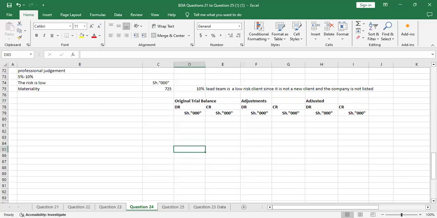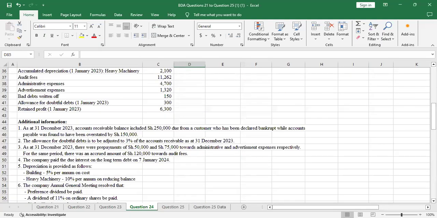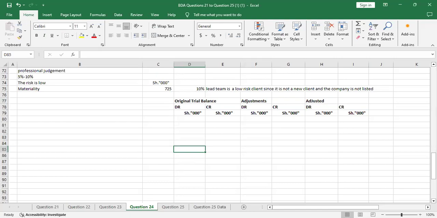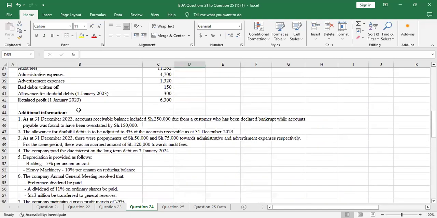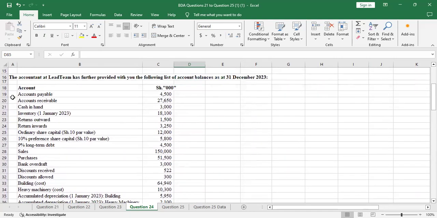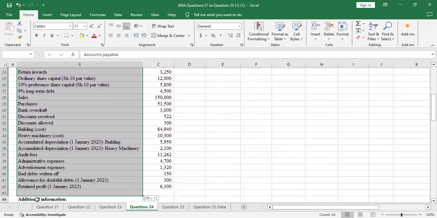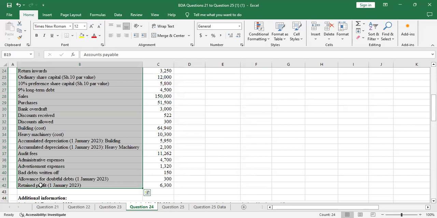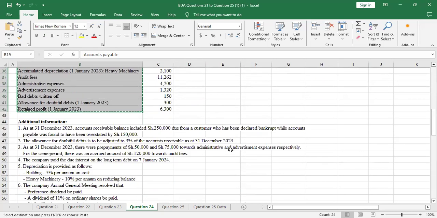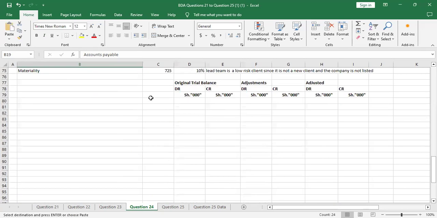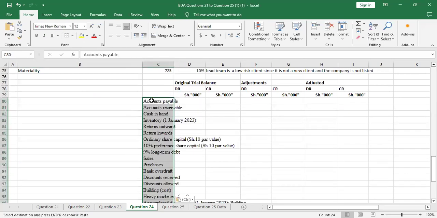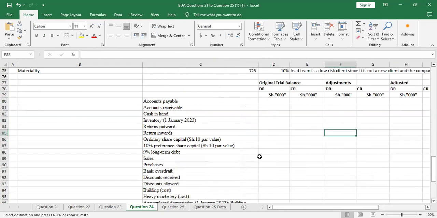So what I will do, let me just copy the information provided there. I'll just copy because this is what we'll prepare the trial balance with. So I'll copy this, then I paste. Yeah, it saves you on time. Control C. Come here and say, yeah, Control V. Yeah, so we have that. So let me increase the size of this column.